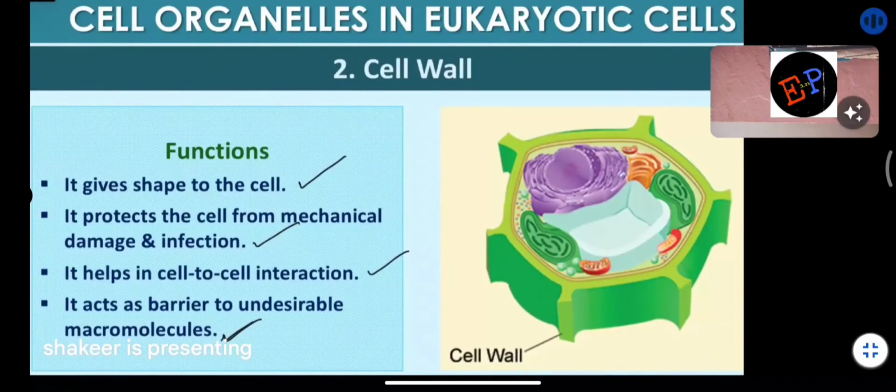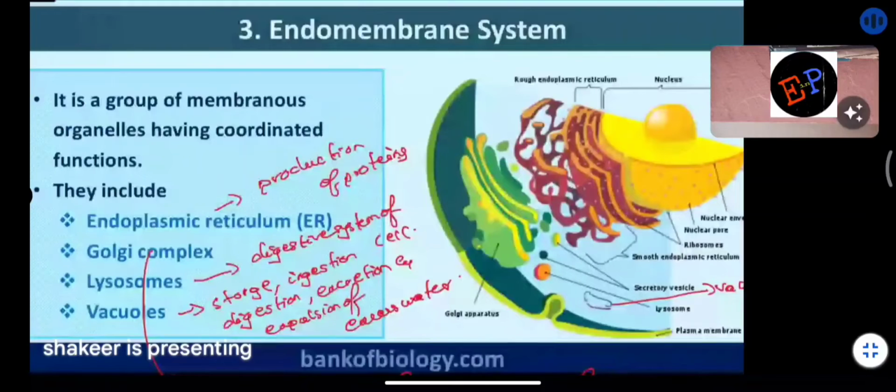The endomembrane system consists of the endoplasmic reticulum, Golgi complex, lysosomes as well as vacuoles. All of them together are called the endomembrane system. The endoplasmic reticulum is divided into two types, rough endoplasmic reticulum and smooth endoplasmic reticulum. Ribosomes are present on the rough endoplasmic reticulum, and these ribosomes are responsible for producing proteins. So the basic function of the endoplasmic reticulum is the synthesis of proteins.